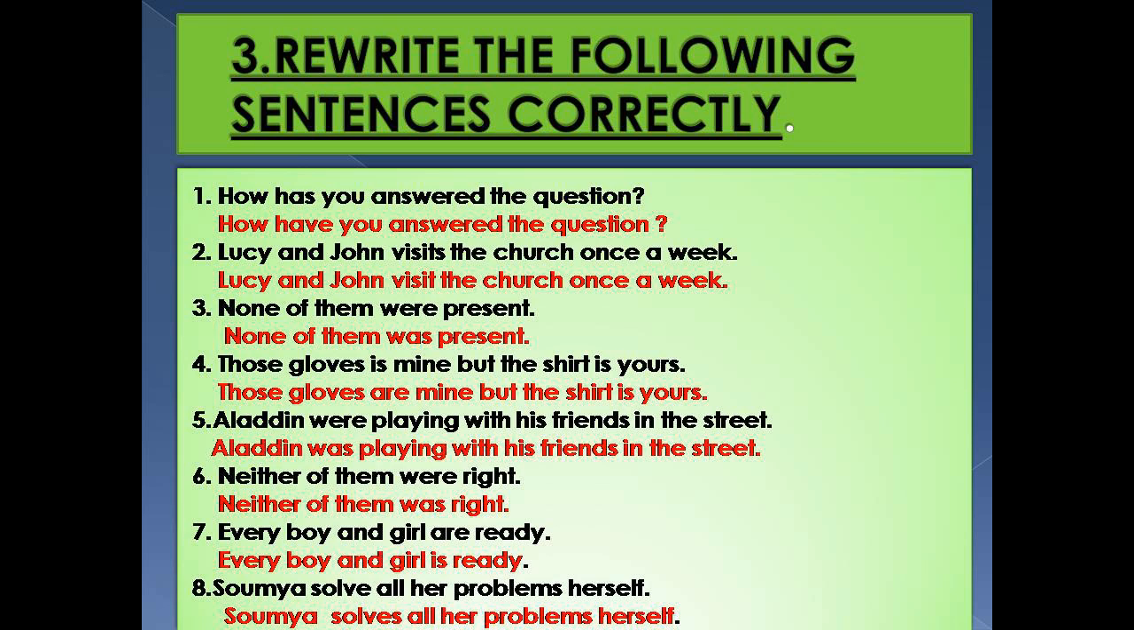So with Lucy and John, because Lucy and John are two, plural, so visit. None of them means singular, so was. Gloves, more than one, so are. Aladdin was. Neither of them was. Every boy and girl is. And Soumya solves. Right. So here in each sentence, now the verb is agreeing with the subject.